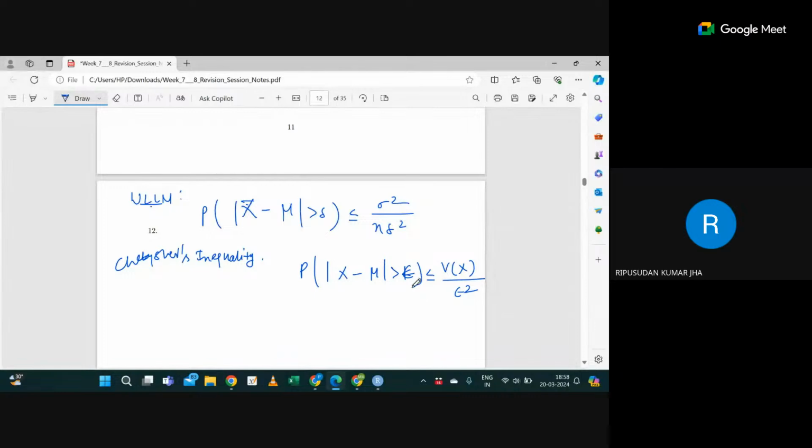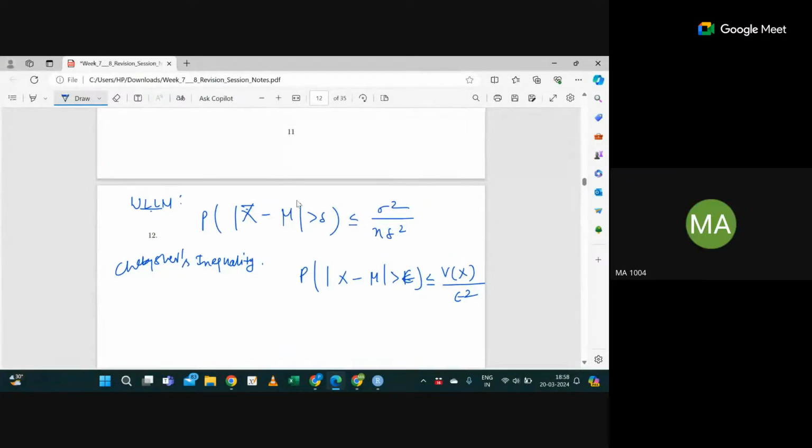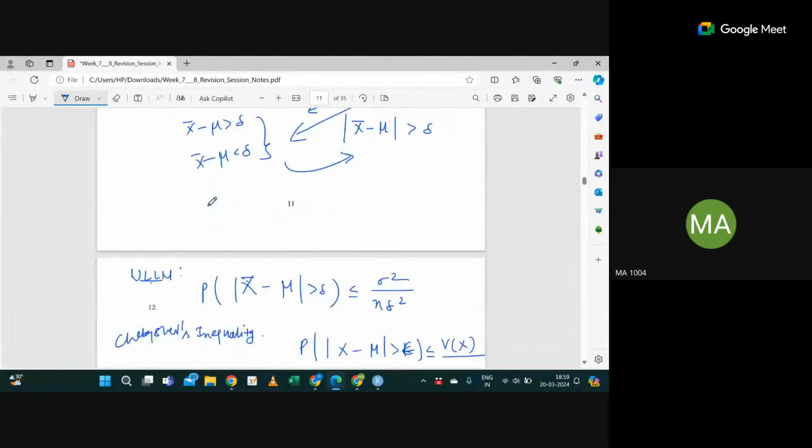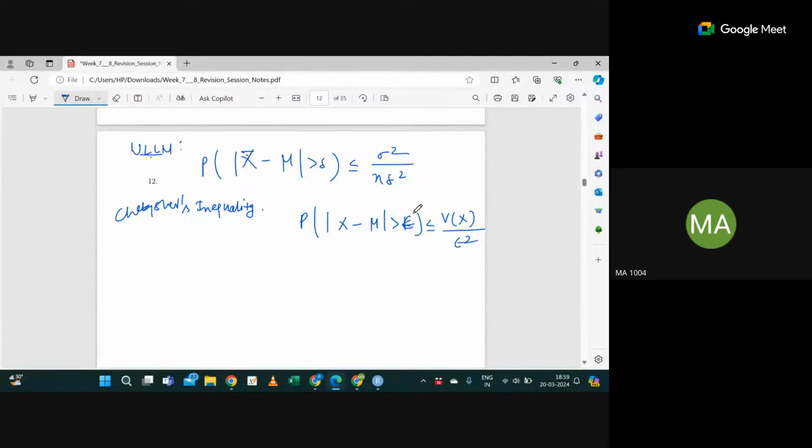Sir, what is delta in the weak law of large numbers? Delta is just the difference from mu, this distance that I am talking about. Suppose this is mu, so this is mu plus delta, and this is mu minus delta. Are you getting it?